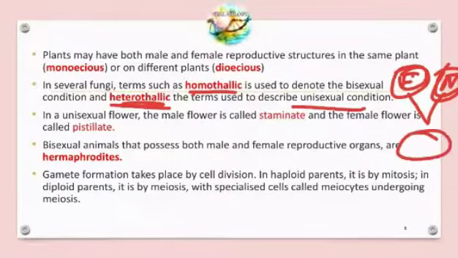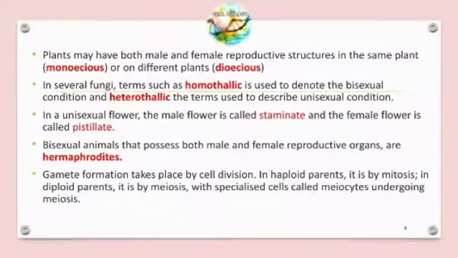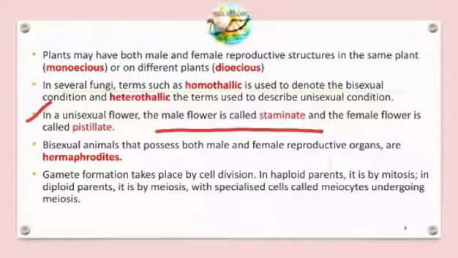If both the female and male are present in the same fungus, then it is called homothallic. So next, the third point: in a unisexual flower, a male flower is called staminate, where the stamens are present. Stamens are the male reproductive organs, and the female flower is called pistillate.